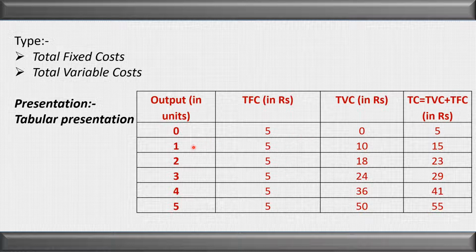And when the output is 1, total cost is 5 plus 10, that is 15. When the output is 2, total cost is 5 plus 18, that is 23. Why? Because total cost is total fixed plus total variable cost. In this way, when the output is 3, 4 and 5, total cost is TVC plus TFC. It will become 29, 41 and 55 respectively.